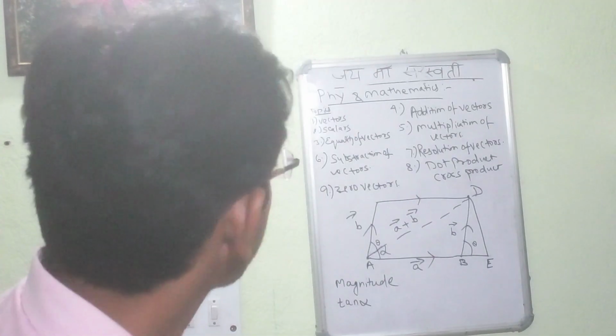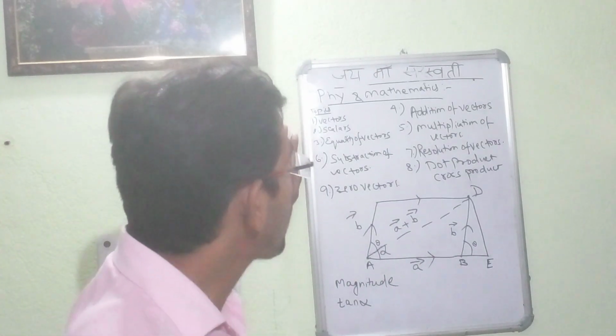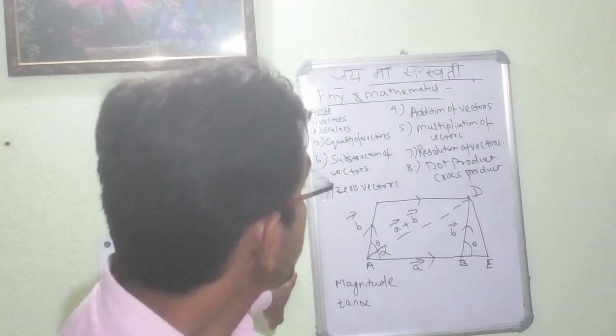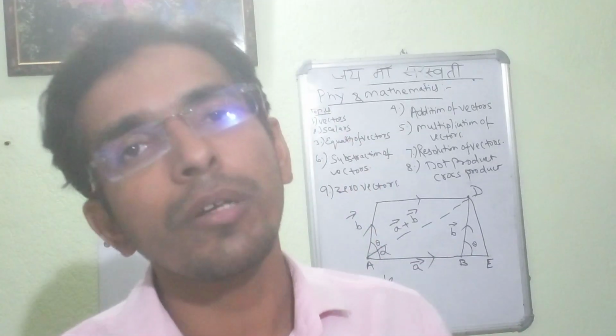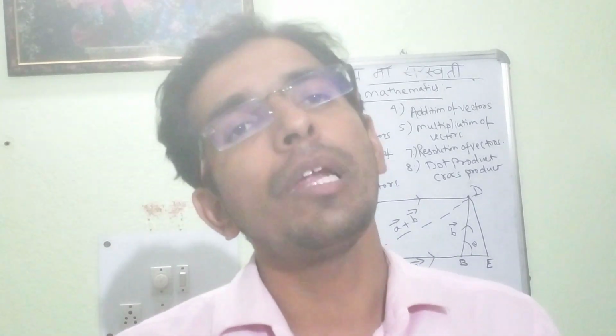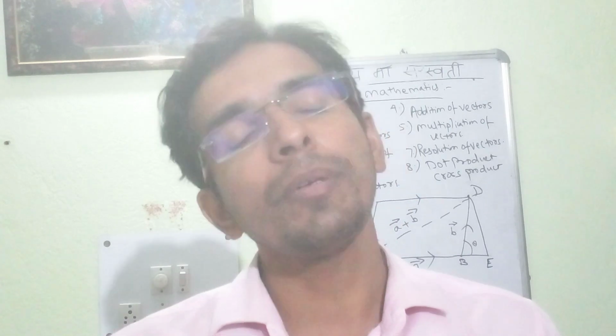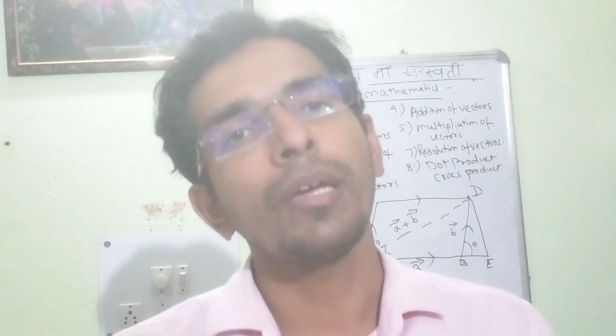Now the third topic. The third is the equality of vectors. In this case, we will be seeing the equality of vectors. This particular topic is very much related to mathematics, and we have already studied this type of topic in the earlier section also. I will be diving in at a grassroots level, and we will be defining those types of vectors also.